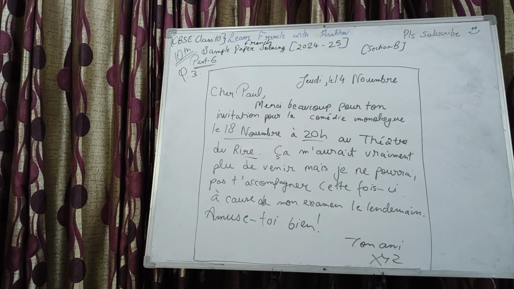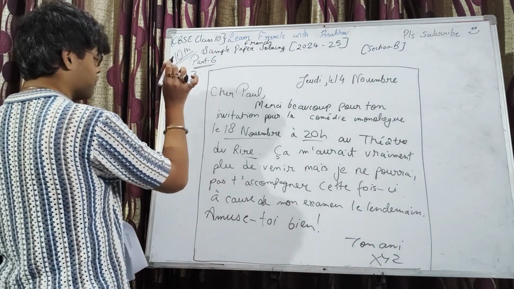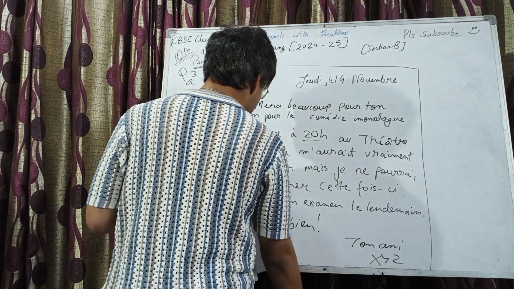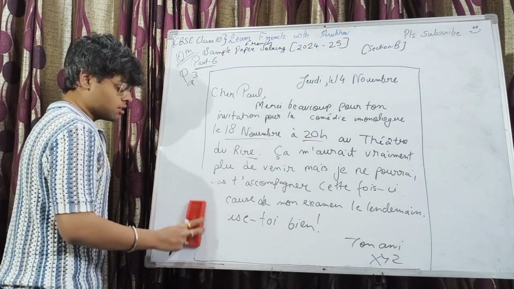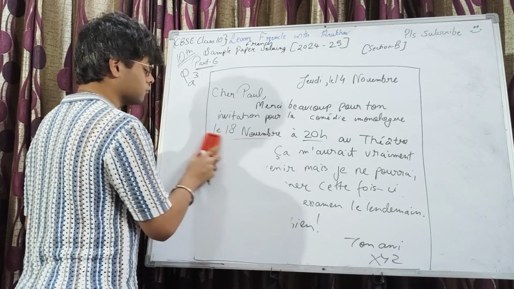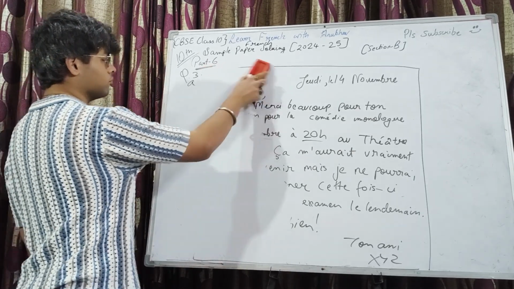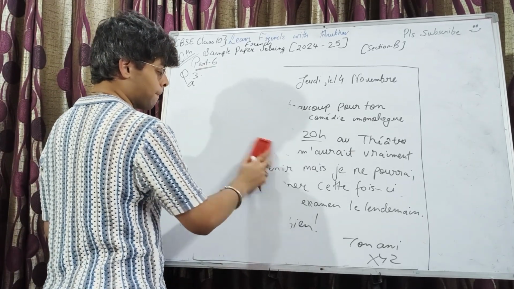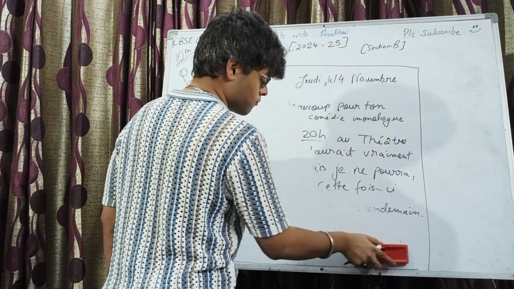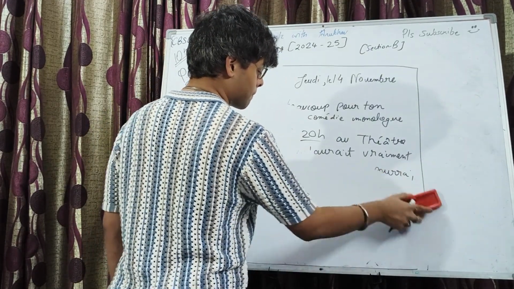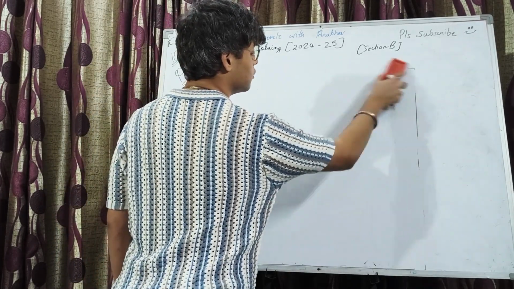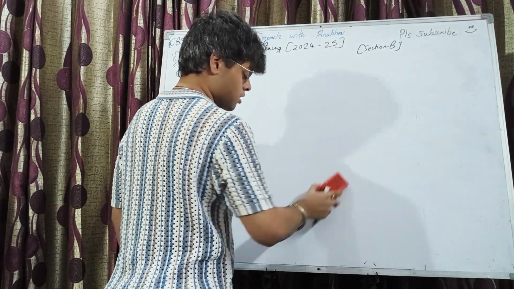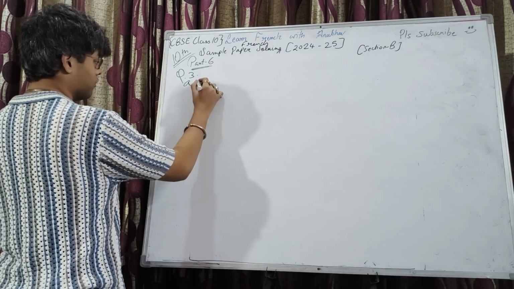Now we shall discuss the... This was 3A, by the way. Now we are to discuss 3B, which is again a very simple question. Fill in the blanks, right? Okay, so 3A is done.